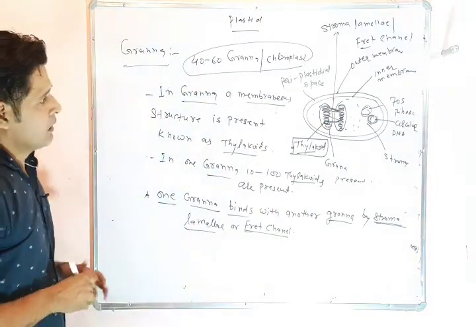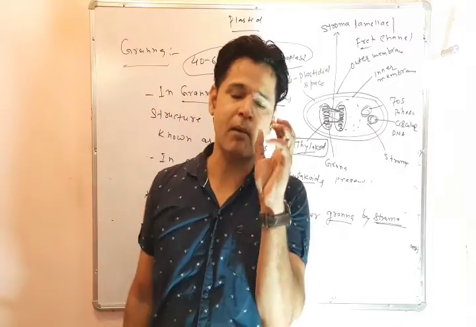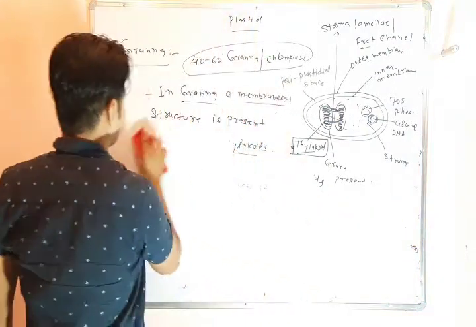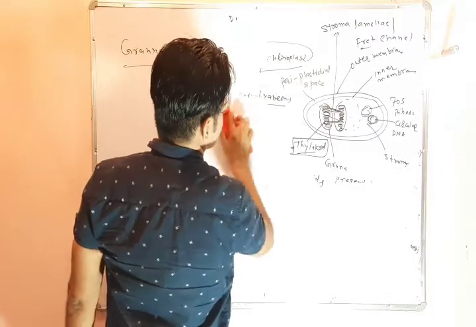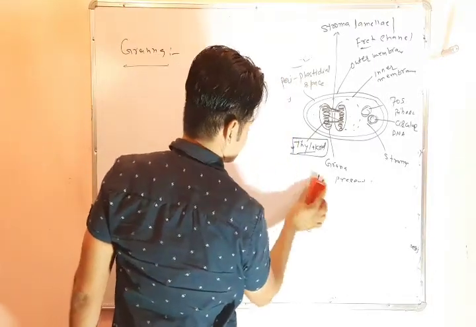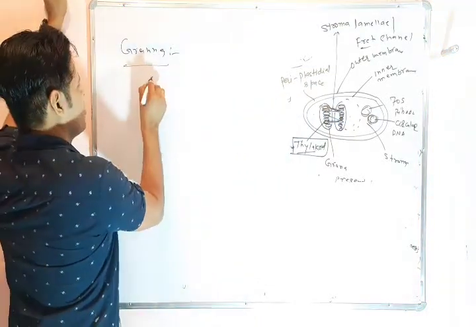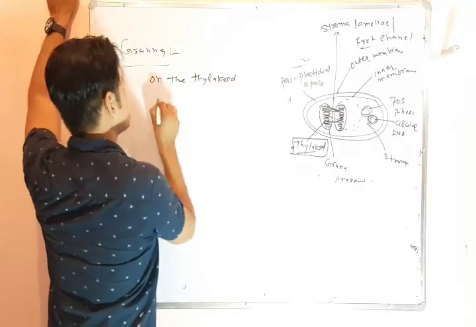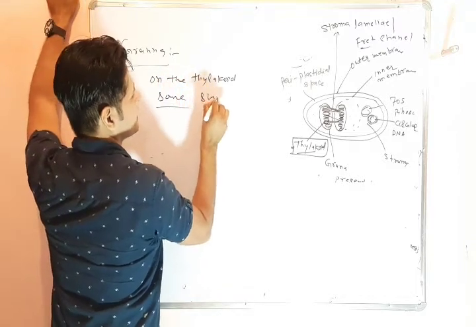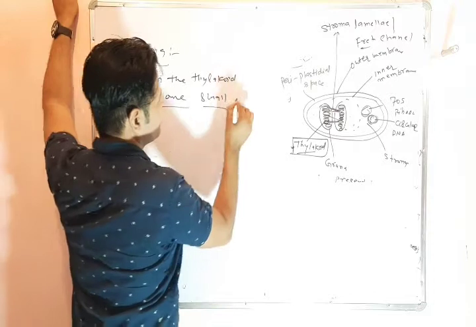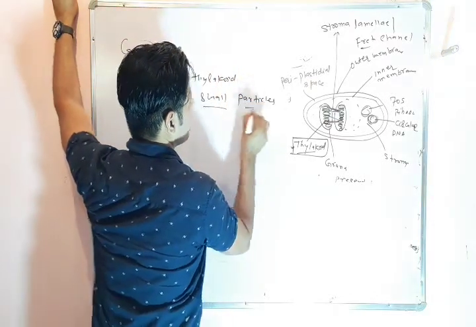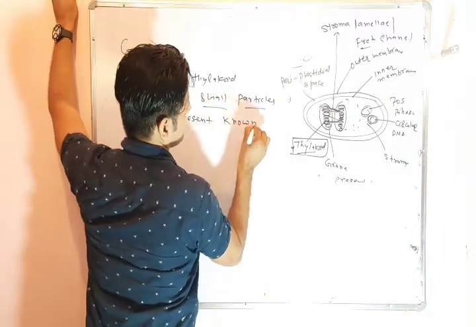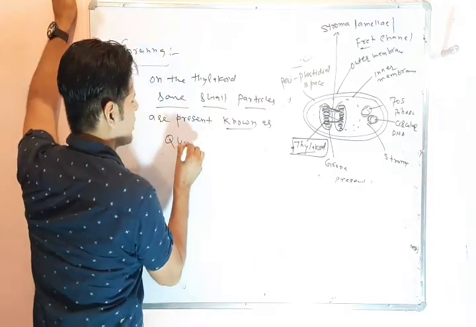Okay, on thylakoids there are some small particles present that are known as quantasomes.